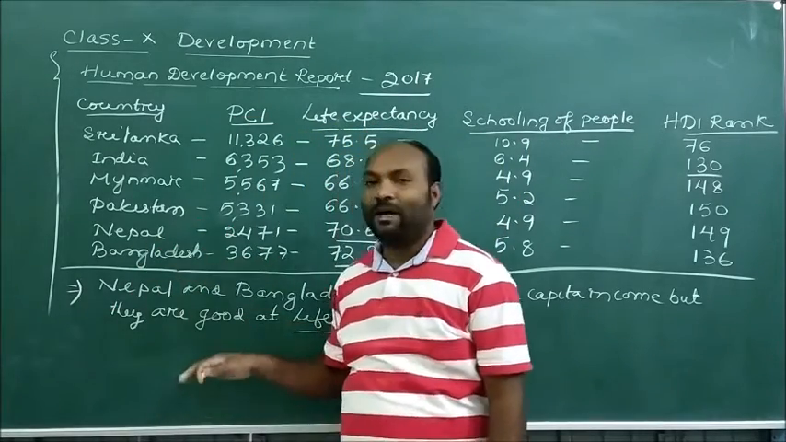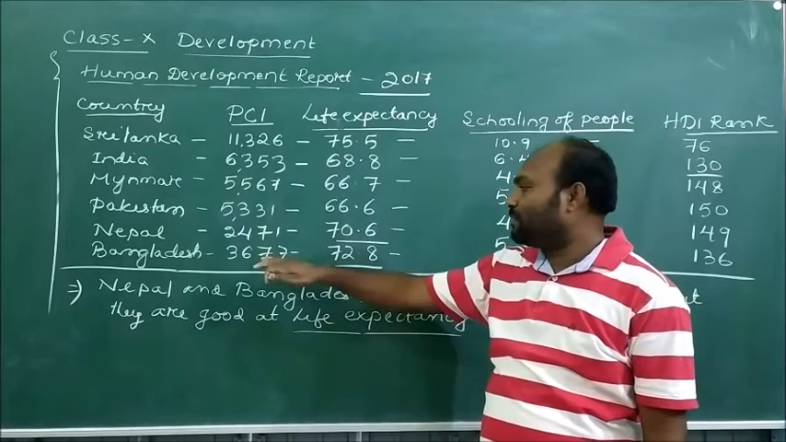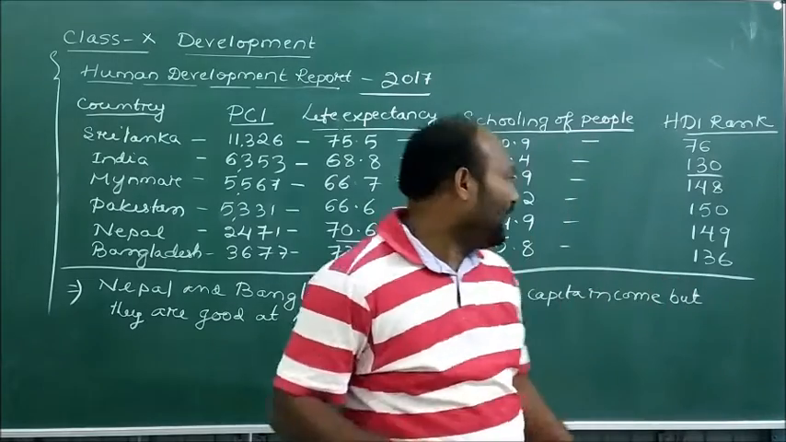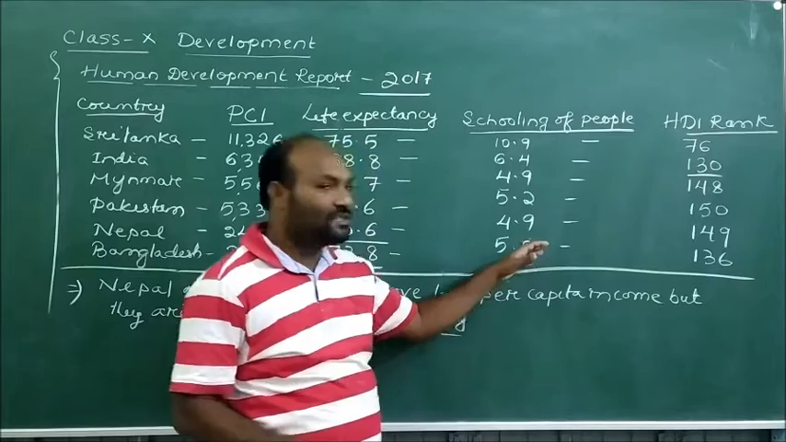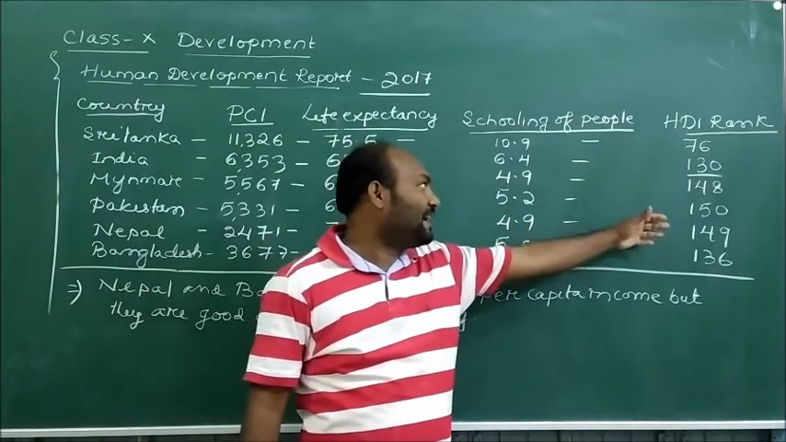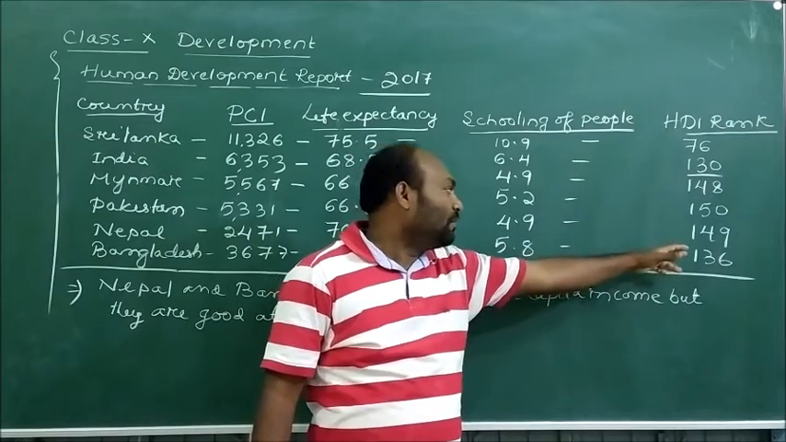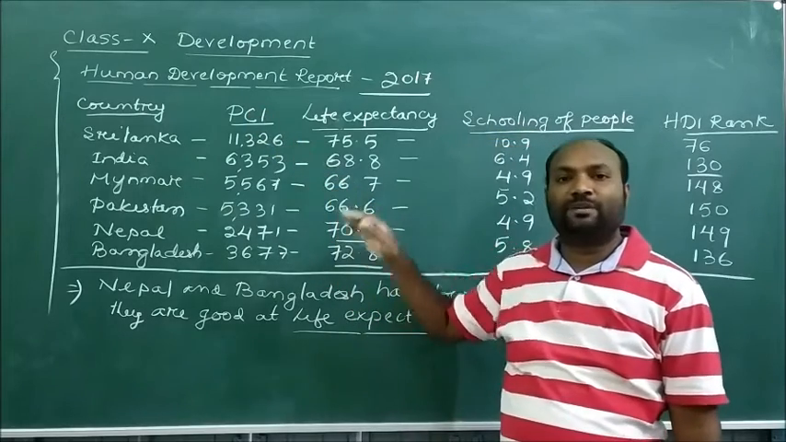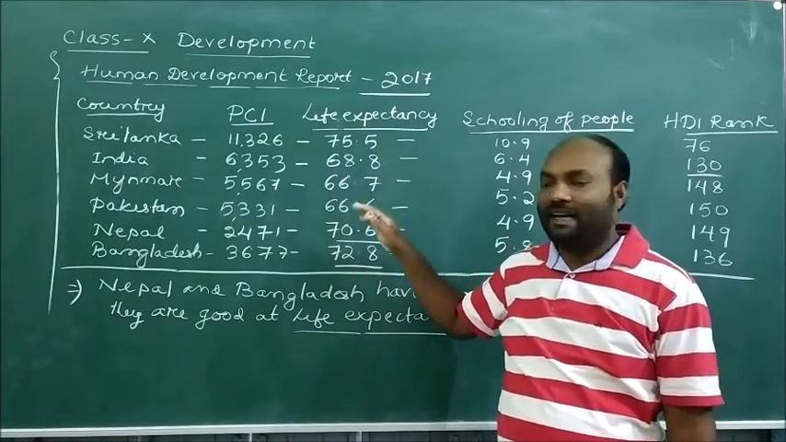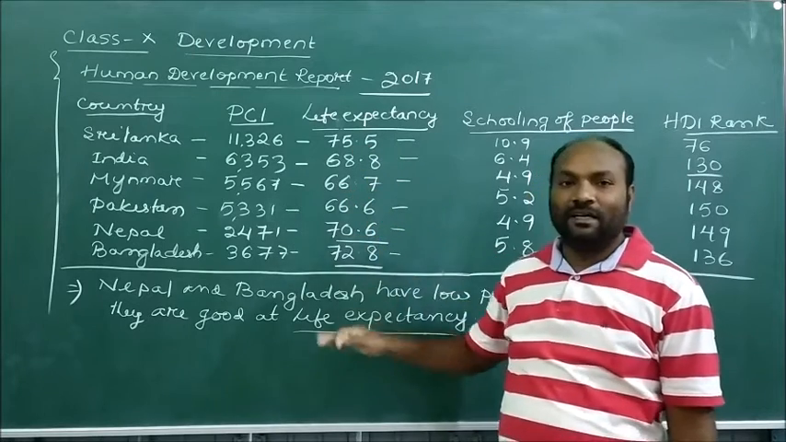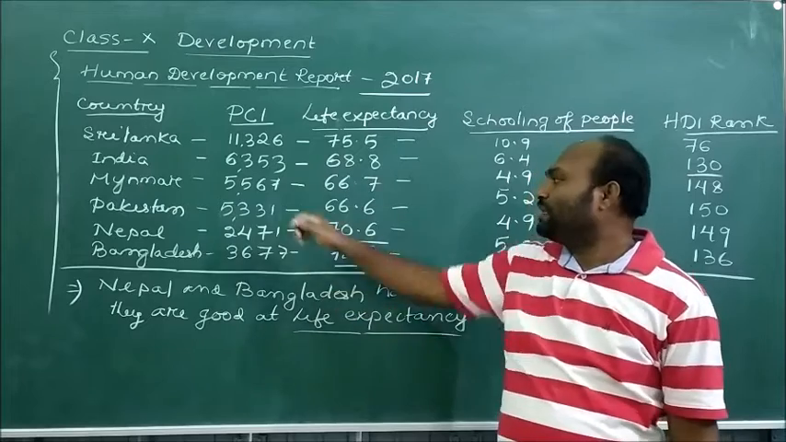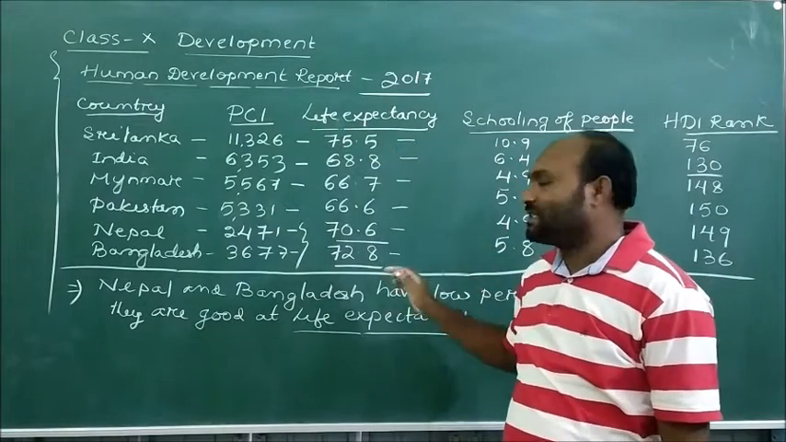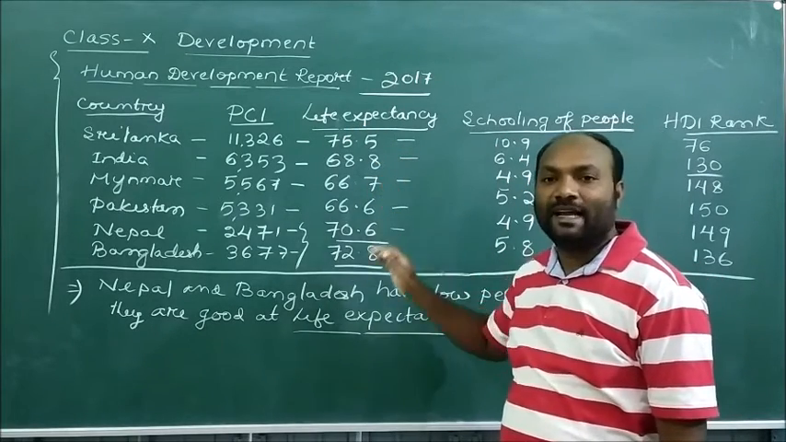At the same time, we see Bangladesh. Its per capita income is 3,677, the life expectancy is 72.8, the schooling of people is 5.8, and in SDI rank they are in the 136th position. So this is the Human Development Report, and according to this report we see that Nepal as well as Bangladesh, though their per capita income is very low here, are much better than India in terms of life expectancy.